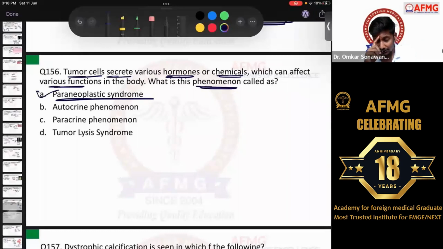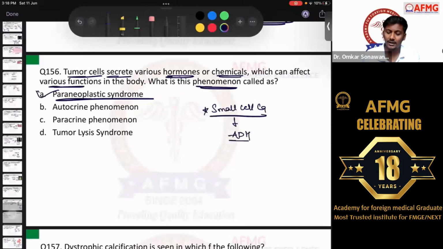The tumor cells or malignant cells secrete some other chemical or hormones which resemble the normal hormone in the body. For example, small cell carcinoma is the most common lung cancer associated with paraneoplastic syndrome. In small cell carcinoma lung, or oat cell carcinoma lung, there is ectopic production of ADH, and therefore the patient can suffer from SIADH. So SIADH due to small cell carcinoma lung is a paraneoplastic syndrome.